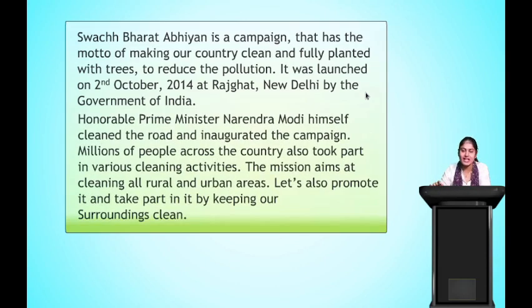Honorable Prime Minister Narendra Modi himself cleaned the roads and inaugurated the campaign. Millions of people across the country took part in various cleaning activities. The mission aims at cleaning the rural and urban areas. Let us promote it and take part in it by making our surroundings clean.